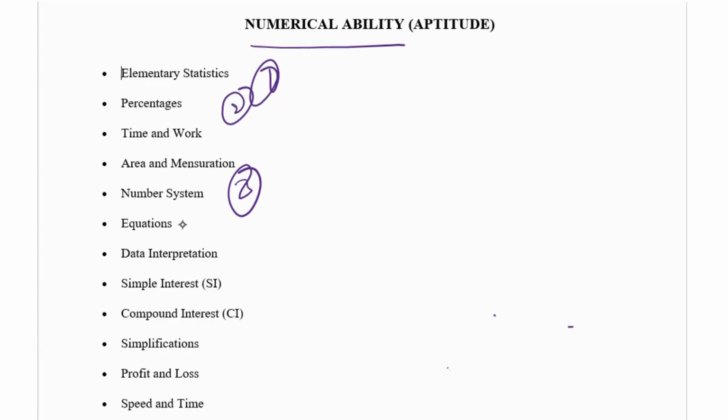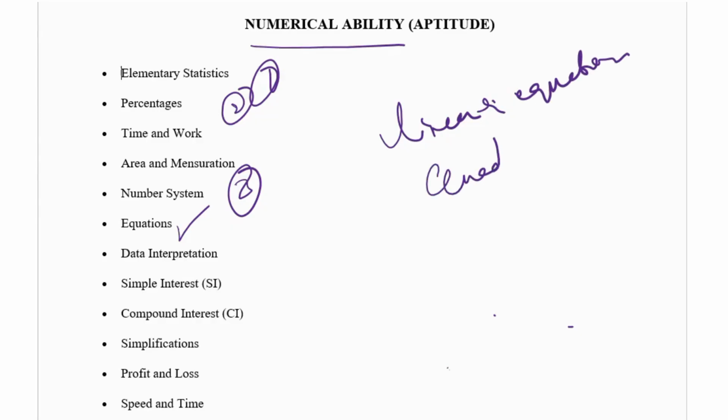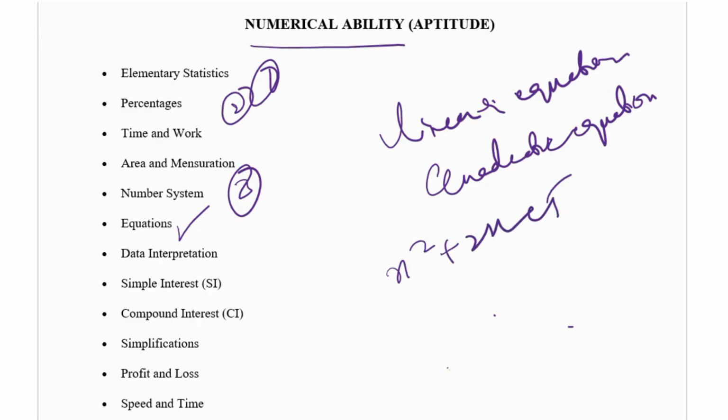And next the topic is equations. Equations means there are linear equations and quadratic equations. You have to learn how to solve these equations, like x square plus 2x plus 5, and you have to find the x value. So like that the questions will be present, and you have to learn all those questions.